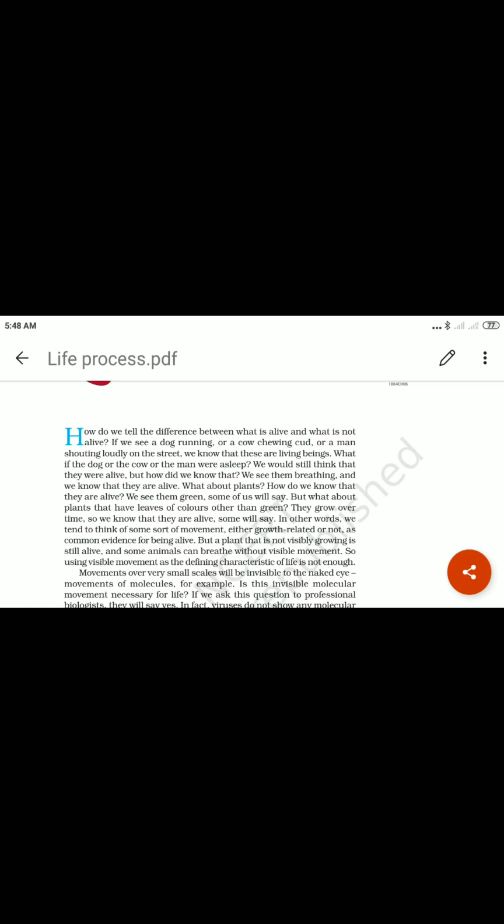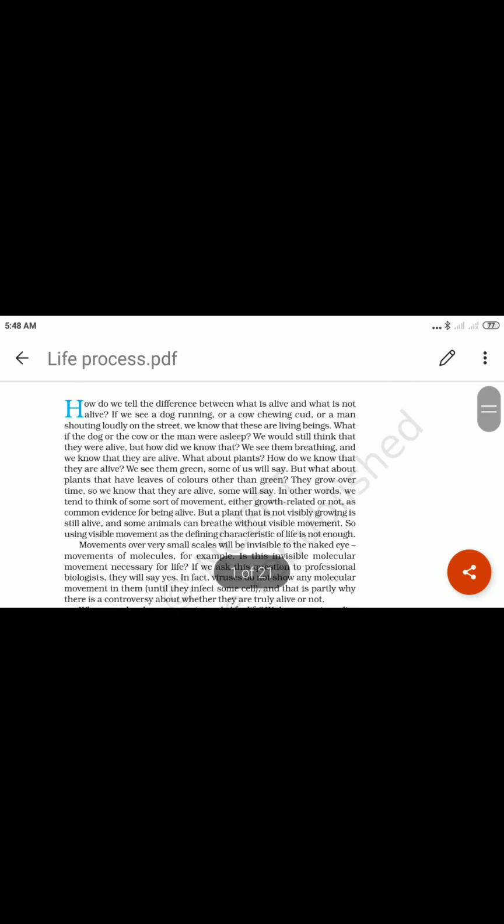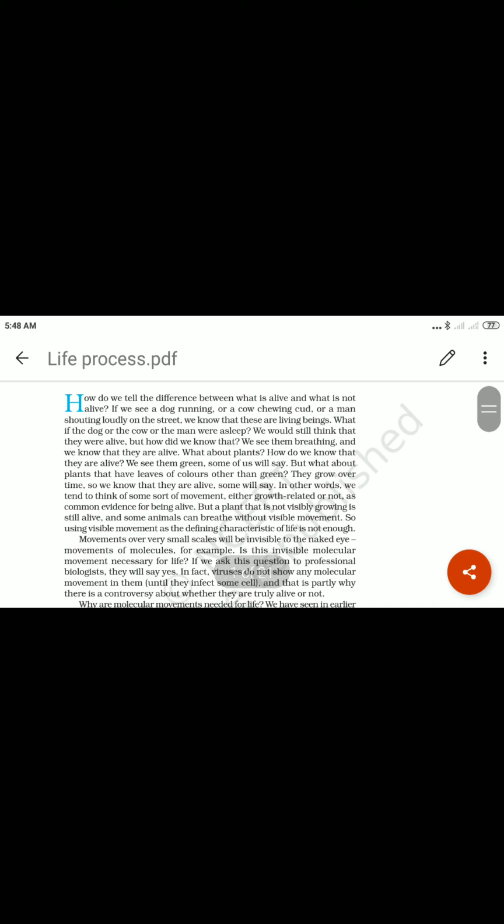Okay. Now, growth, death. Okay, those are some characteristics. In 8th standard, we will study the characteristics in detail, whether we are discussing plants. Okay, here are some examples: dog, cow, man asleep. Okay, we know that.